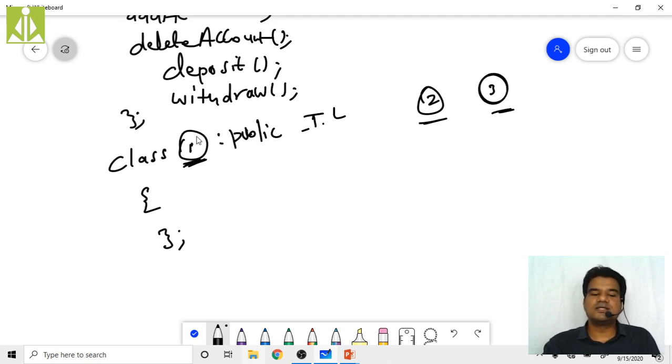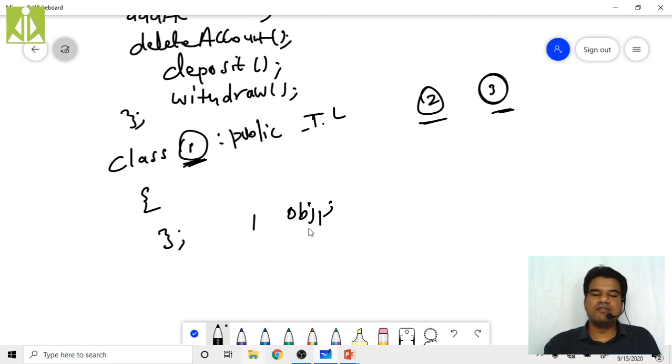Now he will create one object, obj1, and he will pass this object to the team lead. He only has to give the object itself. He need not mention the function names as well, because he is using the same functions. He is overriding those functions in his own class.